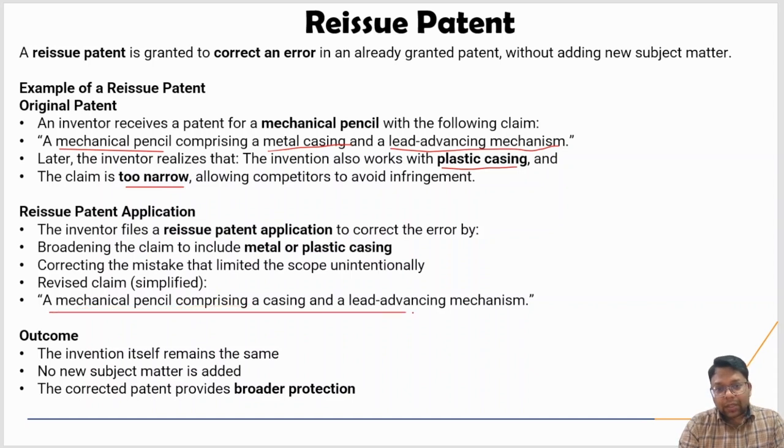He said, I will broaden my claim, so that I will file a patent with some correction, separating out this metal, and then I am going to revise my claim: the mechanical pencil comprising a casing and a lead advancing mechanism. He dropped the word metal from his reissue patent.